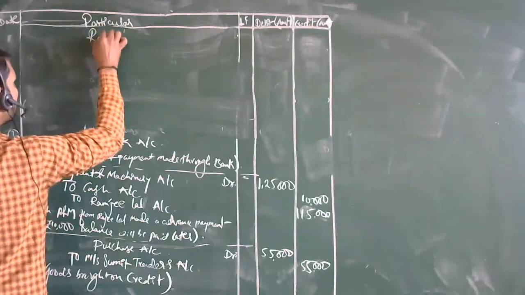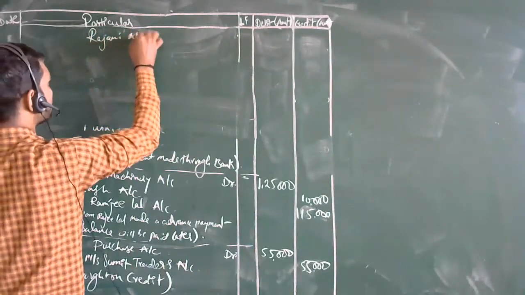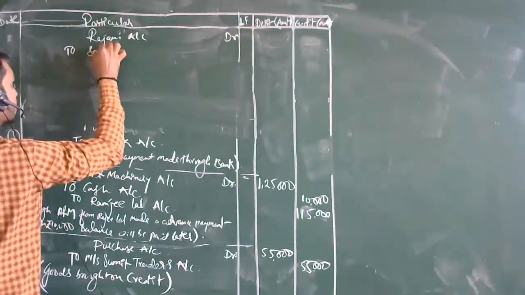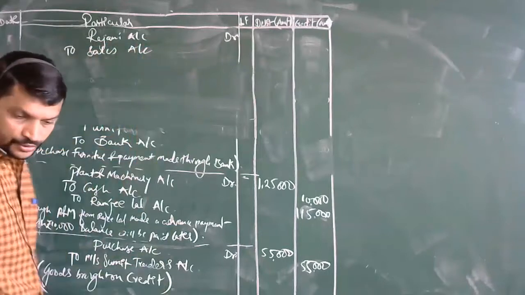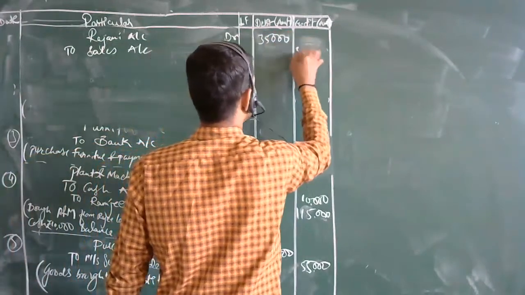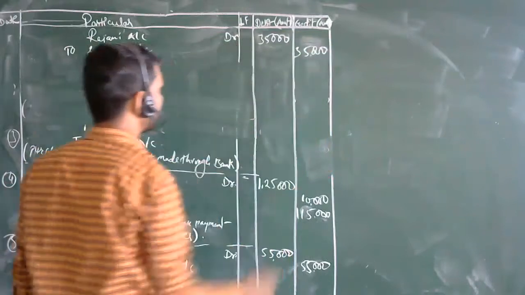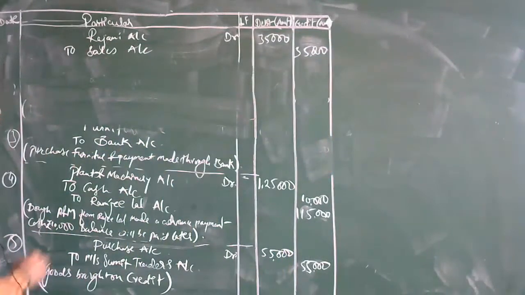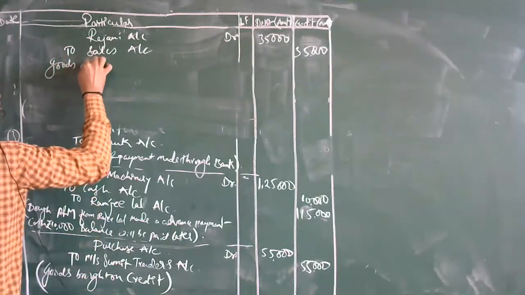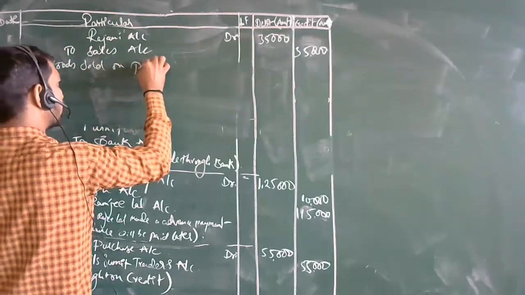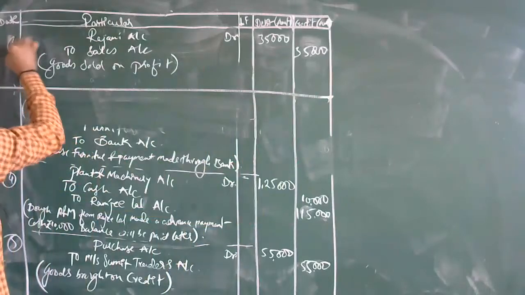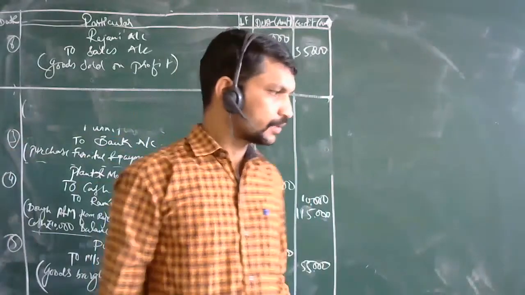So, Rajni's account debtor, to sales account. What is the amount over here? 35,000. Then what will be the narration? Goods sold on profit. Have you got a profit or a loss from this last transaction? Now you can unmute yourself and reply to me.